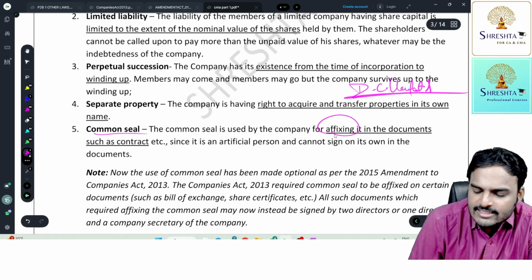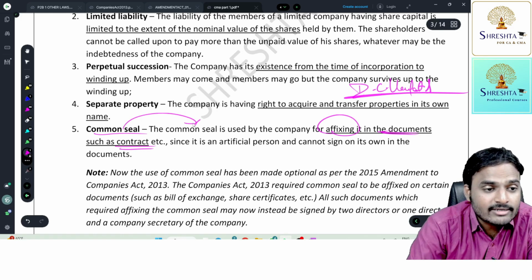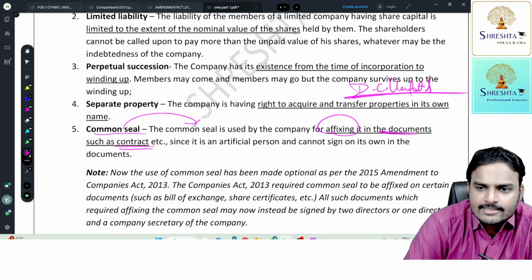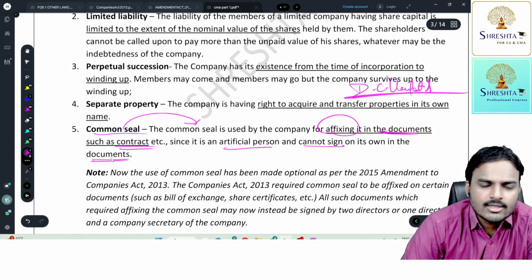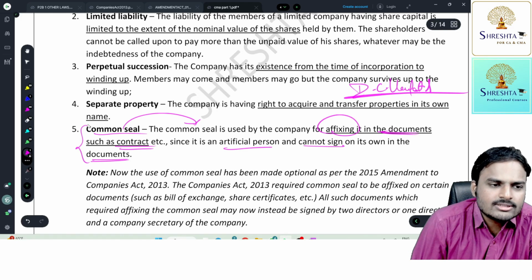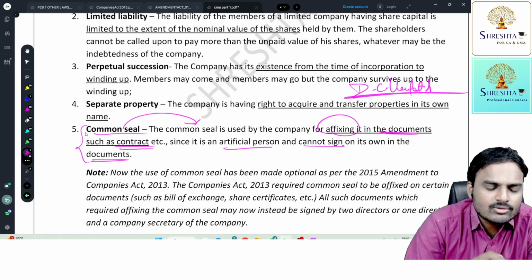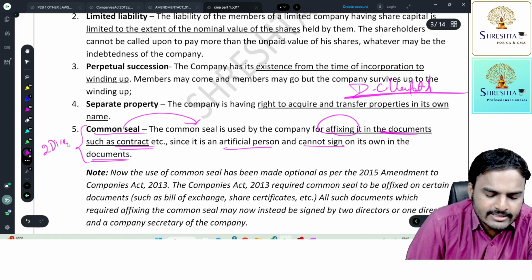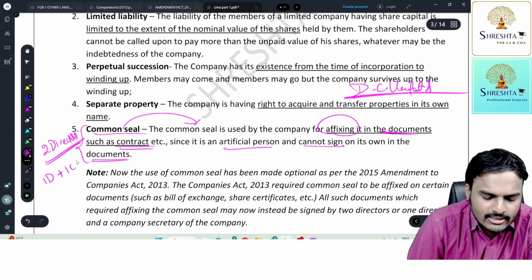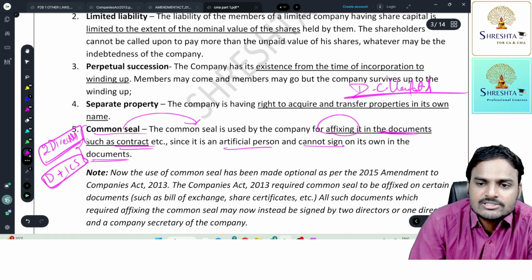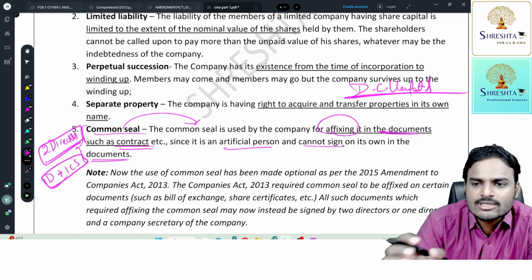Simply fixing it on documents such as contract documents, the agreement is said to be signed by the company, since it is an artificial person and cannot sign on its own. But this is not compulsory today. It is optional. This was made optional under the Companies Amendment Act 2015. Simply two directors representing the company, or in case the company has a secretary, one director plus one company secretary signing the document is sufficient. The company is bound by that agreement.